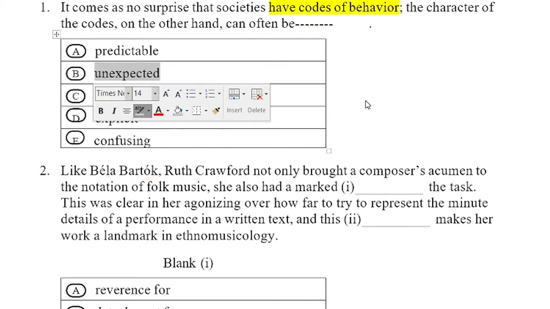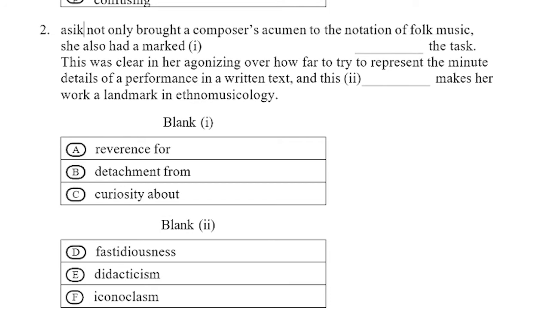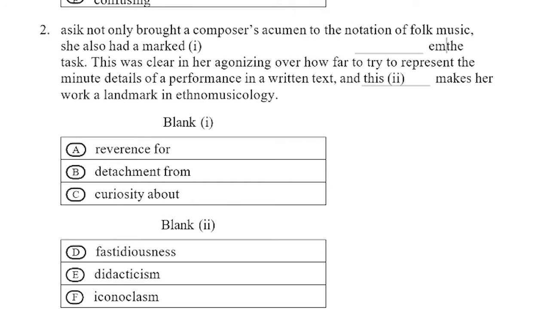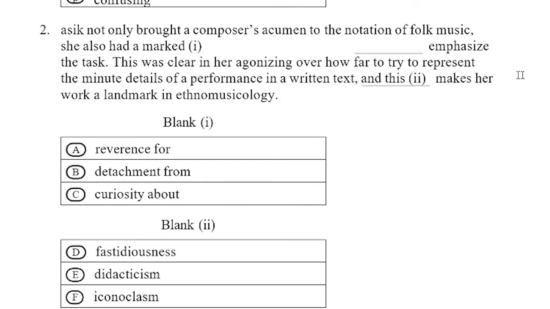Next, Ruth Crawford. I make it easy. Not only did she buy a compulsory notation of forward, she also marked the text. And I think it will make the easy text, or in case of emphasis on the text, so the answer will be emphasis on the text. And next, details of the performance in writing text. So I mark it, writing text, and this makes her work more critical or more emphasized, or more concentration. So the answer will be related to concentration, and the second option, first option, emphasis.